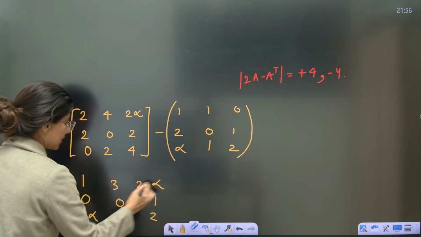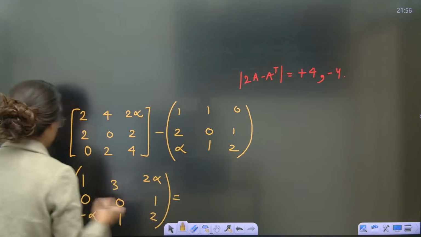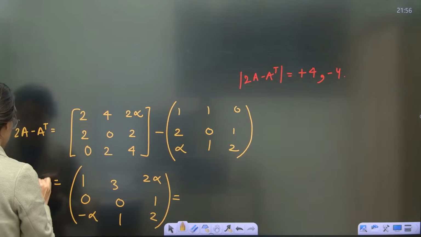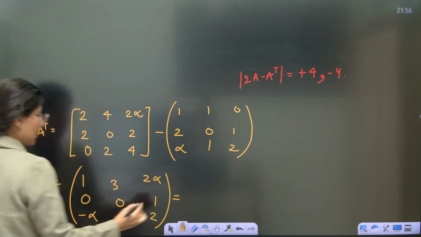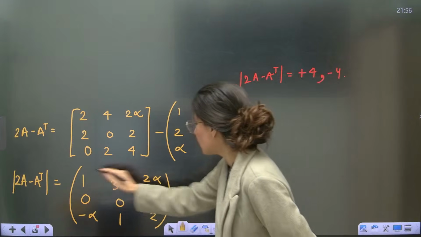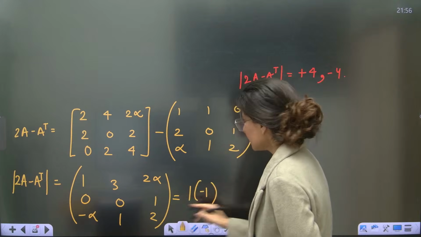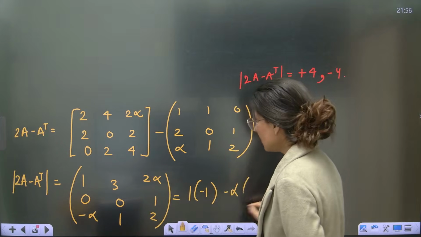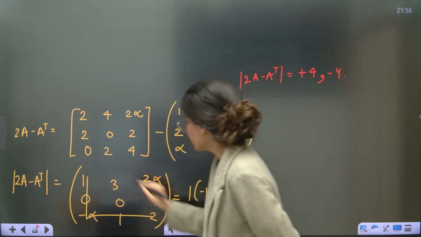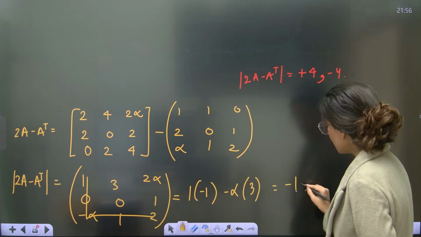Now you have to figure out the determinant. So determinant of 2A minus A transpose, calculate it. Okay, so this is 1 times 0 minus 1, then 0 is right here, minus alpha times 3 minus 0. So 3. Correct? So minus 1 minus 3 alpha.